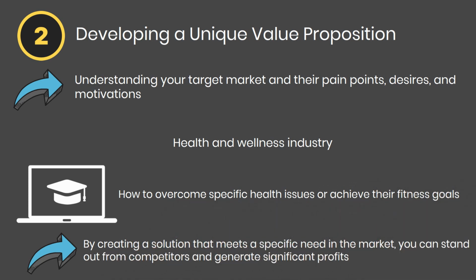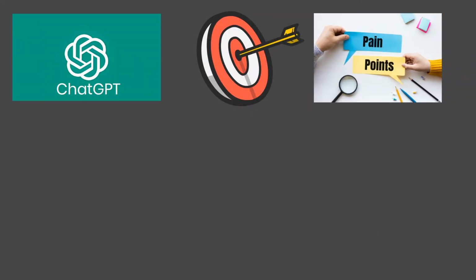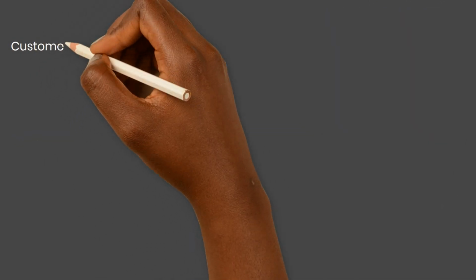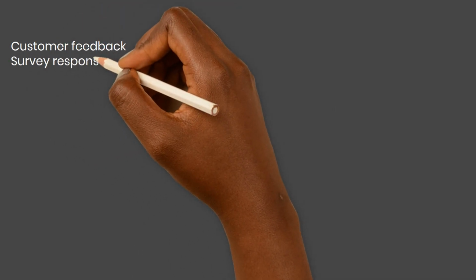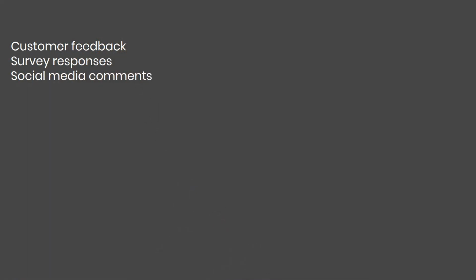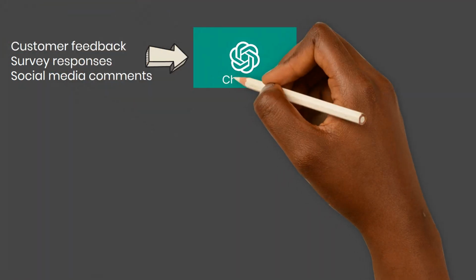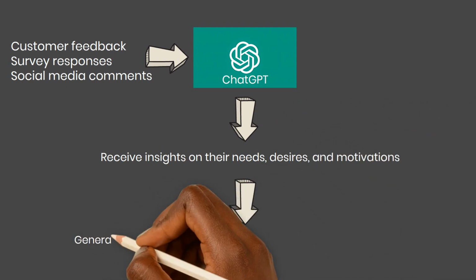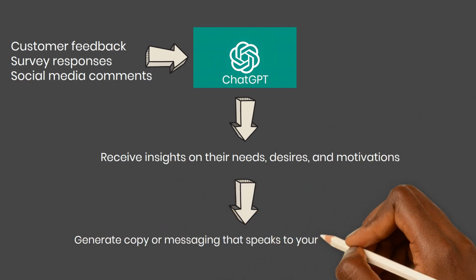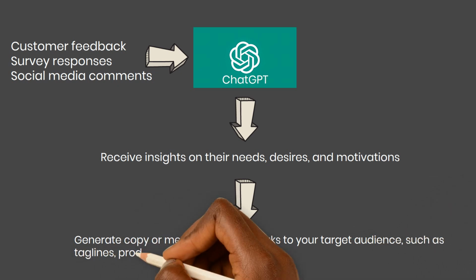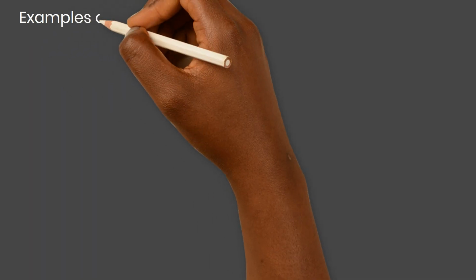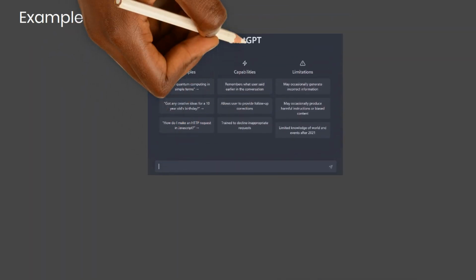AI tools like ChatGPT can help you understand your target market and their pain points by analyzing customer data and generating insights. For example, you could input customer feedback, survey responses, or social media comments into ChatGPT and receive insights on their needs, desires, and motivations. You could also use ChatGPT to generate copy or messaging that speaks to your target audience, such as taglines, product descriptions, or email newsletters. Here are some examples of prompts you could use in ChatGPT.